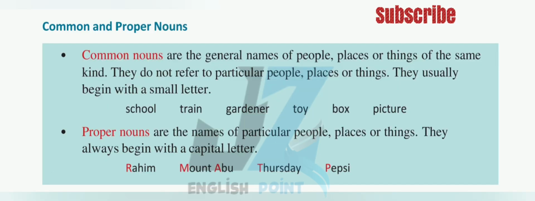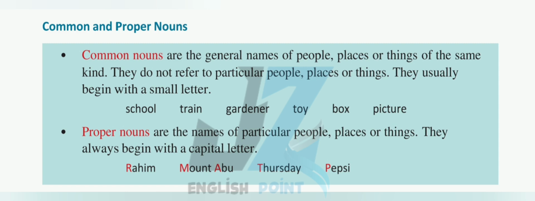Common nouns are the general names of people, places, or things of the same kind. They do not refer to particular people, places, or things. They usually begin with a small letter. School, train, gardener, toy box, picture.